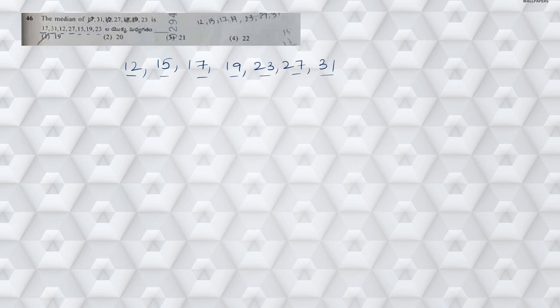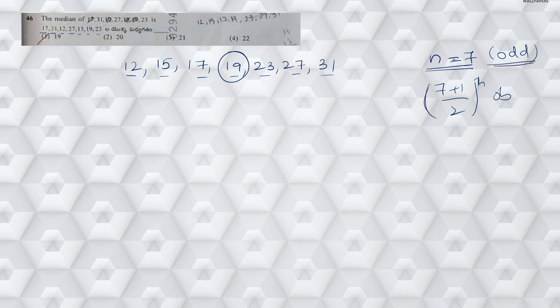Now since I need to find out the median, the median is nothing but the middlemost one. Since the number of observations is 7, then (7 plus 1) by 2th observation. Since n is odd, the median is given by the (7 plus 1) by 2th observation, which is nothing but the 4th observation. If you count, the 4th observation is 19, hence 19 is my answer. Since here we have fewer observations, we have directly found it.